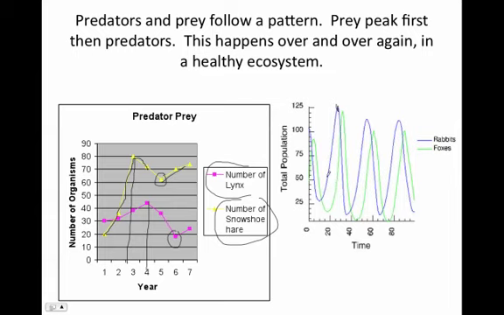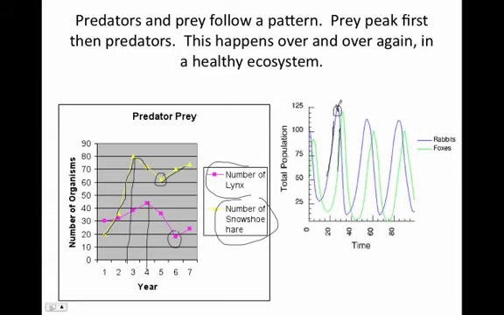Why is that? Well, as time goes on, as the years go on, the number of prey go up because there are less predators. As they start to go up, the number of predators will start to rise because there's more food available for them to eat and reproduce. But pretty soon, there's a breaking point where over time, there's so many predators that the ecosystem can't handle it anymore due to space.